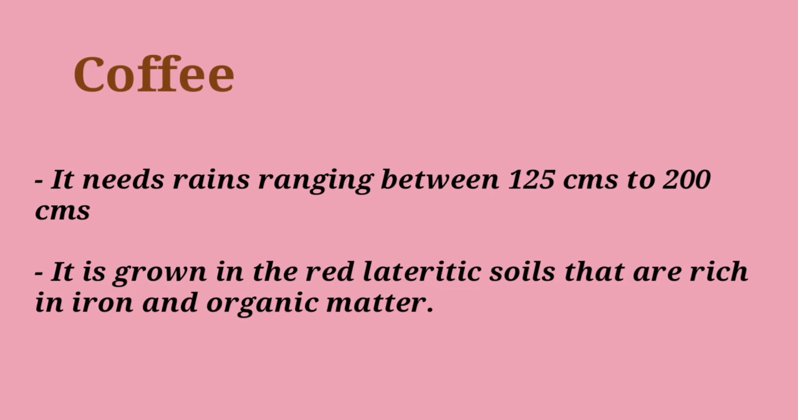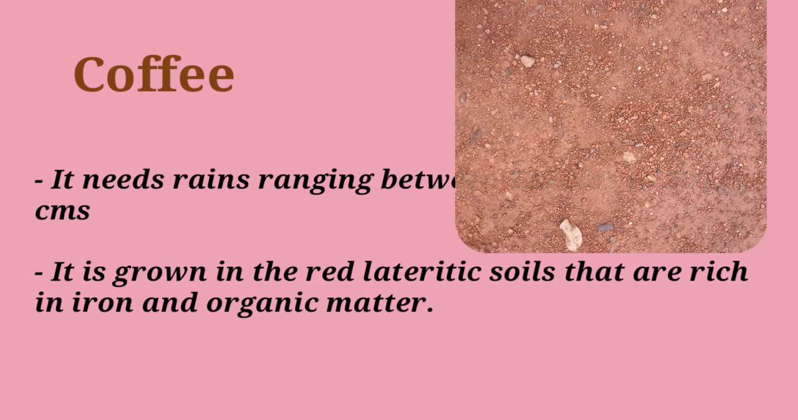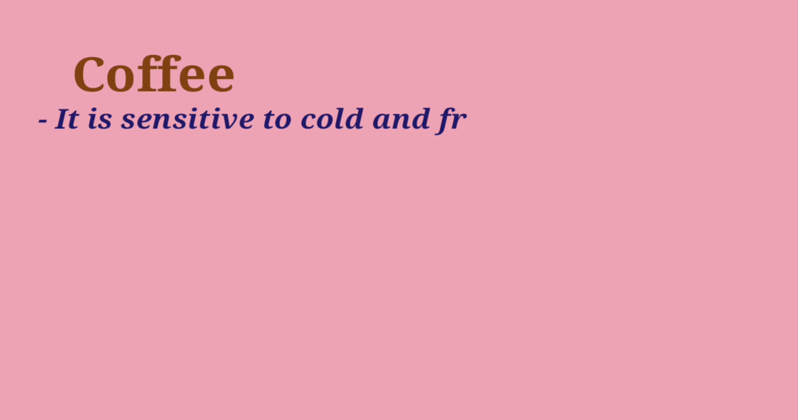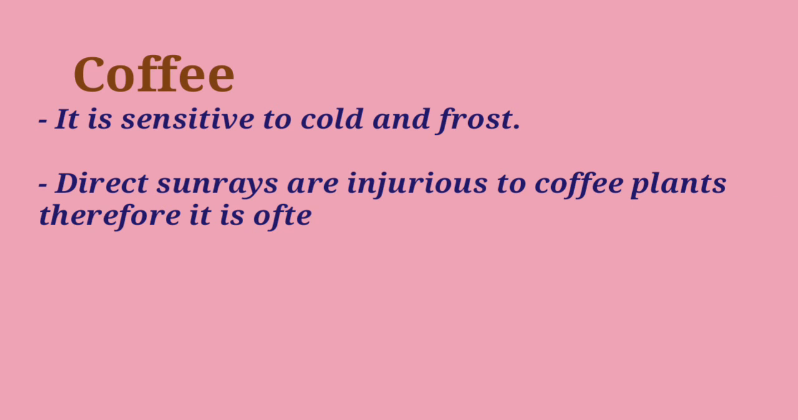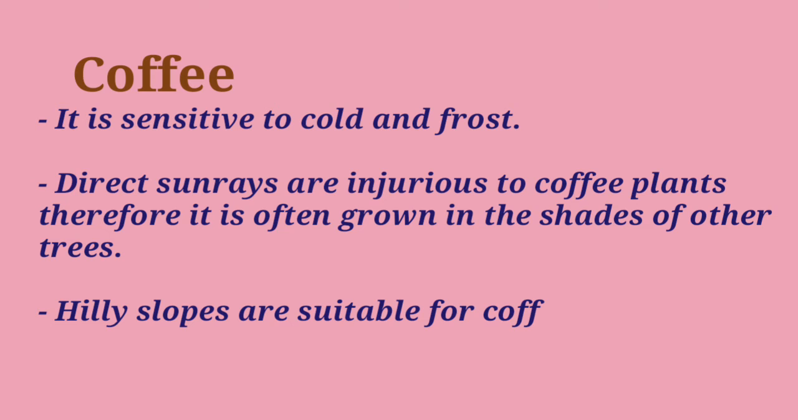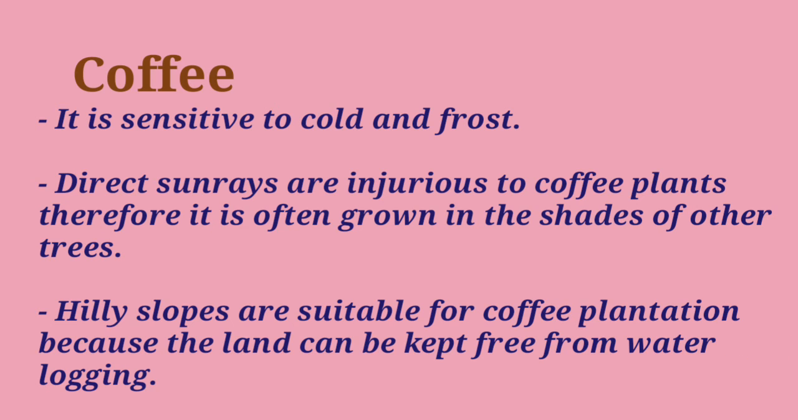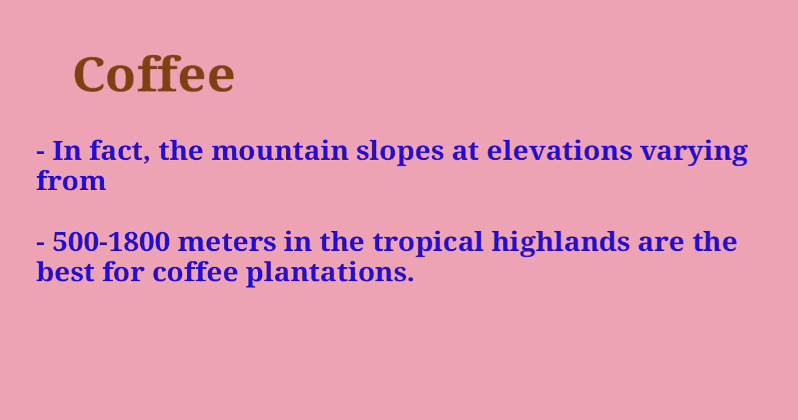Coffee is grown in red laterite soil that is rich in iron and organic matter. It is sensitive to cold and frost. Direct sun rays are injurious to the coffee plant, therefore it is often grown in the shade of other trees. Hilly slopes are suitable for coffee plantation because the land can be kept free from waterlogging. In fact, mountain slopes at elevation varying from 500 to 1800 meters in the tropical highland are the best for coffee plantation.